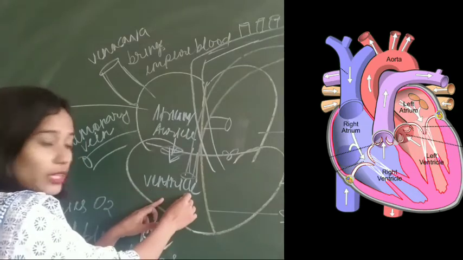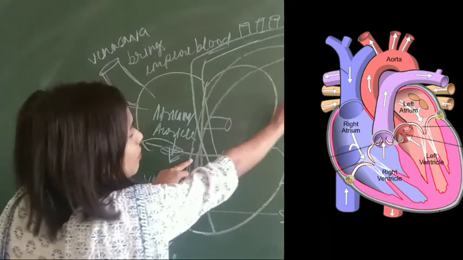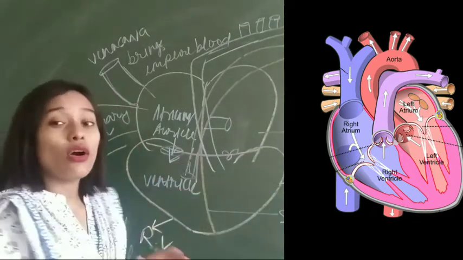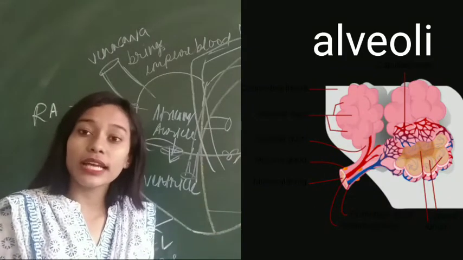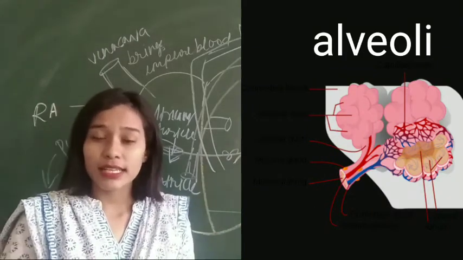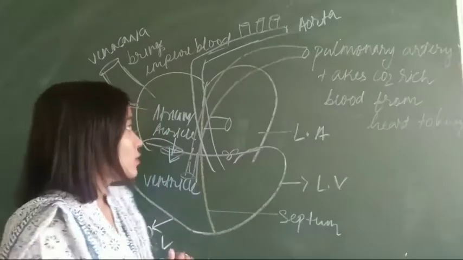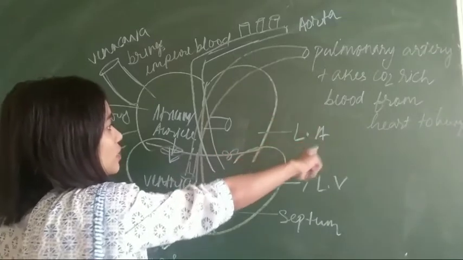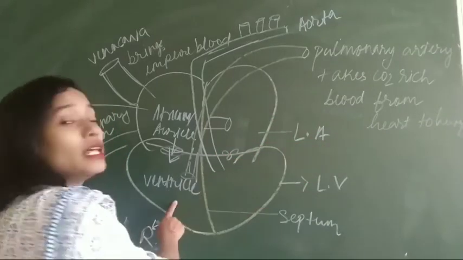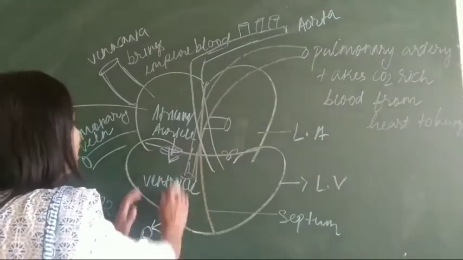Now from the ventricle you see the pulmonary artery. It takes the deoxygenated blood, which is rich in carbon dioxide, from the heart to the lungs. We all know that in the lungs, what happens? Capillaries are there and exchange of gases takes place. So from this pulmonary artery we take carbon dioxide rich blood from the heart to the lungs. Right ventricle. We already came to know what happened on the right side.